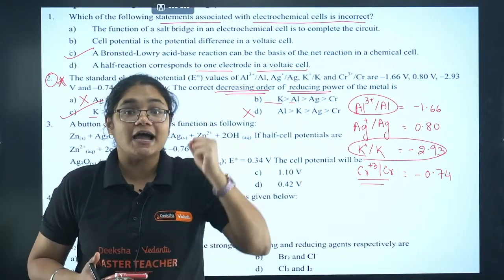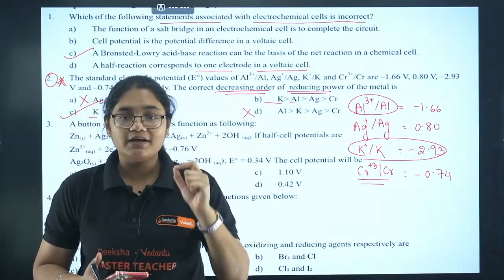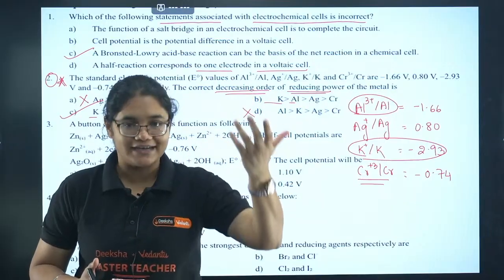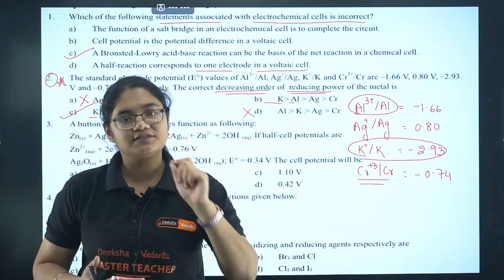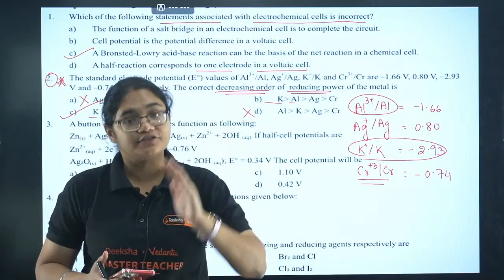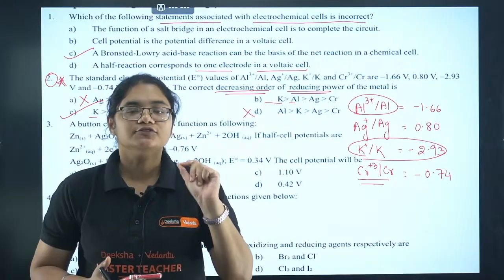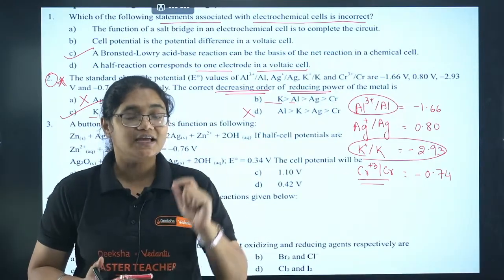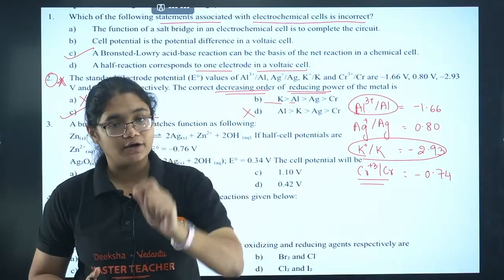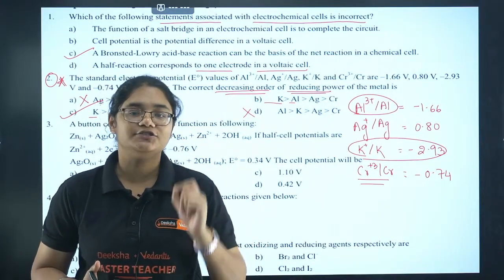Which element has the highest power to reduce the other element. Whenever a species reduces another element, it itself gets oxidized. The species which gets oxidized will behave as a reducing agent, and the species which gets reduced will behave as an oxidizing agent. This is the fact. Now we want to find the species which has the highest reducing power. If it is a reducing agent, it will undergo oxidation, so we have to find the species which undergoes oxidation better.